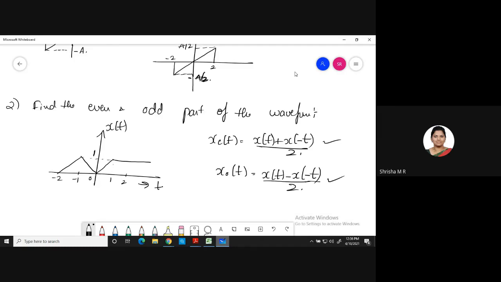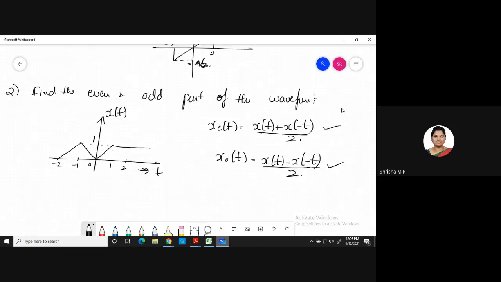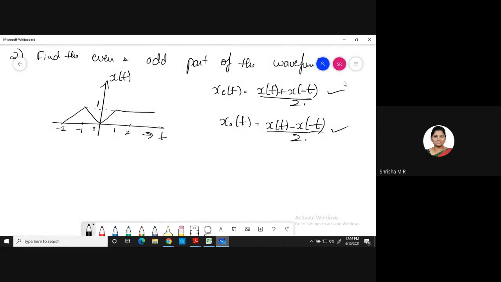Okay. Then you have to draw the mirror image of the signal x of t. What is the mirror image of the signal? Whatever is there on the left will go to the right. Whatever is there on the right will go to the left. So x of minus t would be, see, on the left side I have a signal from -2 to 0. That will go to the right side. Okay. So I have a signal from 0, 1 and 2. 0 to 2 I have here. Again here from -1, the signal will look like this. This is a mirror image of the signal. Yes or no?